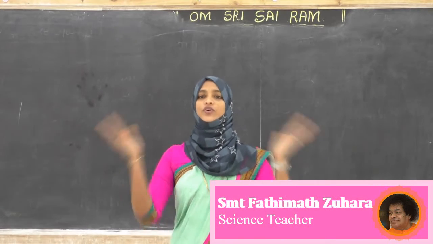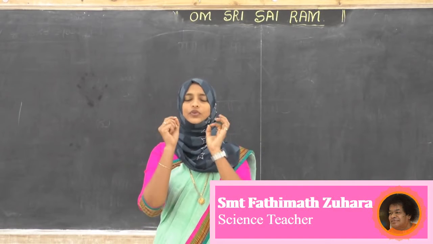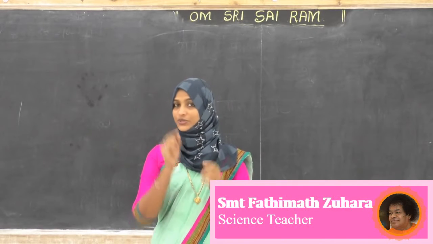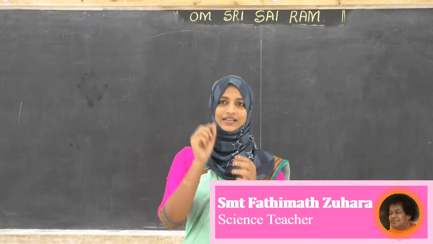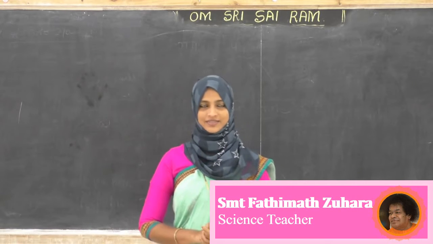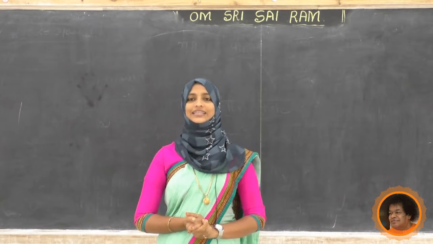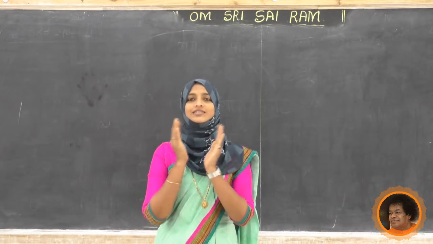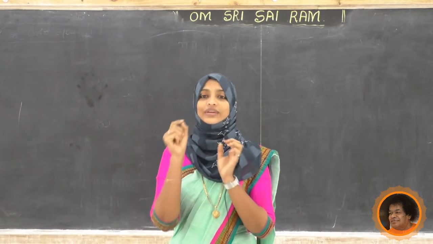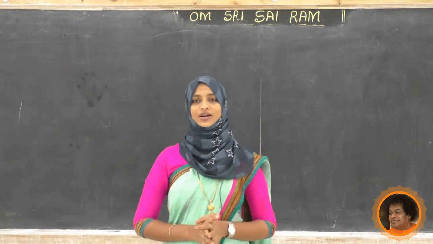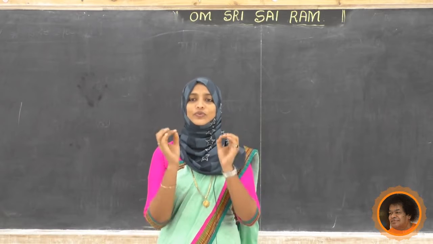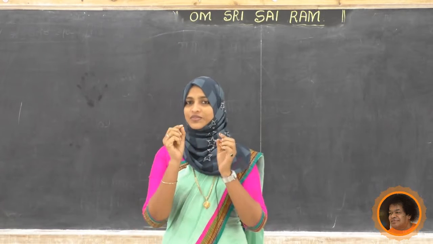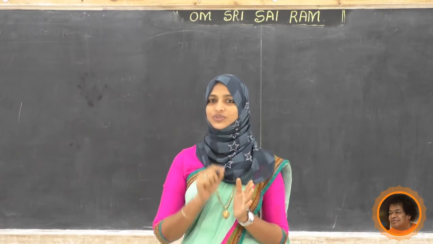Okay. Before going to the lesson, I will give you a small activity. Take your book and pen and write down activity number 1. The activity is to make a list of non-living things present in your surroundings. Observe your surroundings and write down fast. Write down 1, 2, 3, 4.